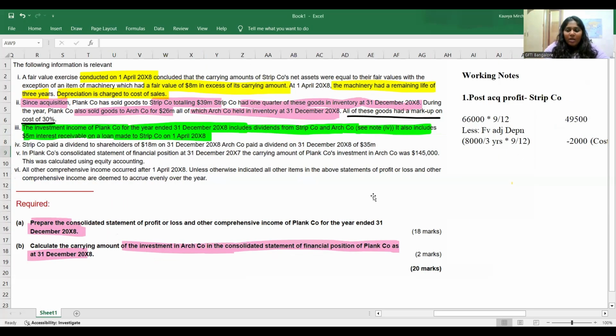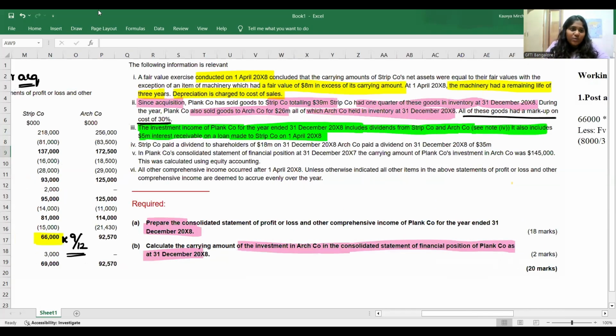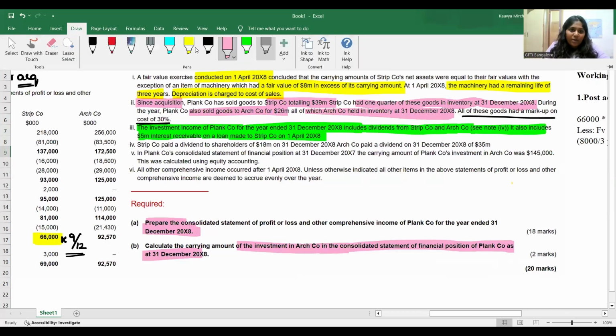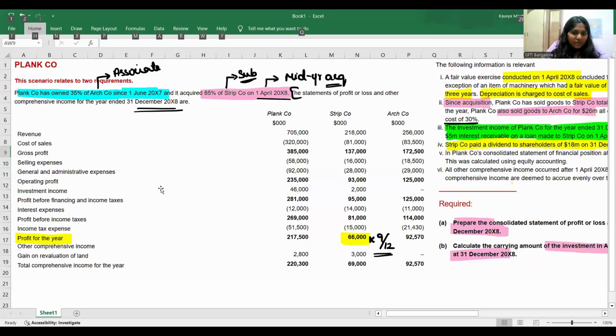Okay. Let's prepare. What do we have here? Let's read the next adjustment also to understand how much is the dividend that we received. Strip company paid a dividend to shareholders of 18 million on 31st December. Arch company paid a dividend on 31st December of 35 million. How much do you think is included in the investment income of Plan company? We have two dividends, one from the subsidiary and another from the associate company. Now how do we showcase that? The investment income has to be